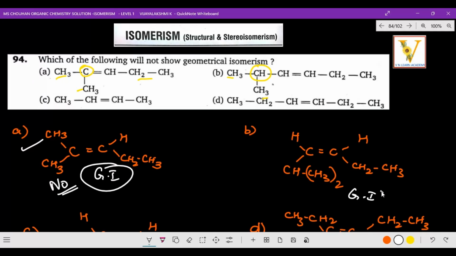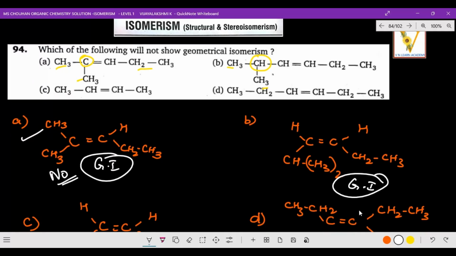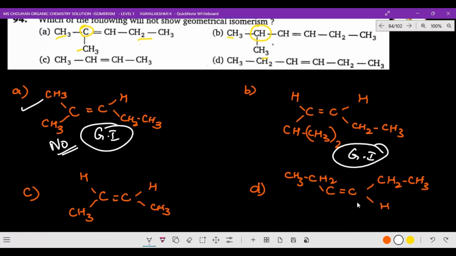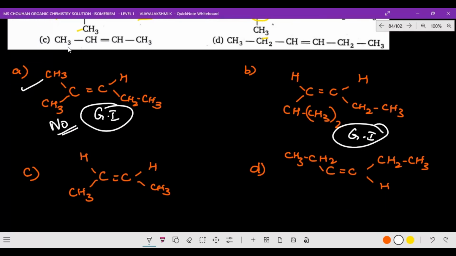And the third, option C, here CH3, CH double bond CH, CH3. Of course, 100% cis and trans geometrical isomers very beautifully. You can bring C double bond CH, CH3, H, CH3, just put it the opposite way, so you will get trans geometrical isomers. So this also shows GI.